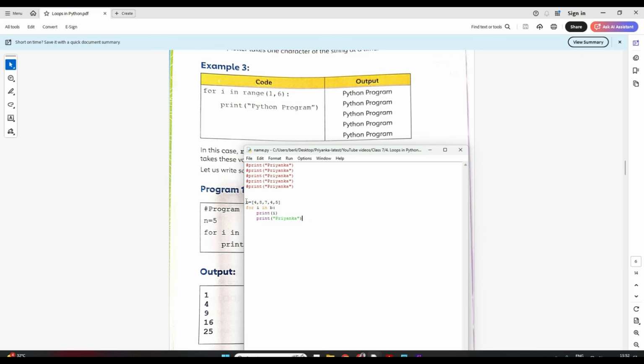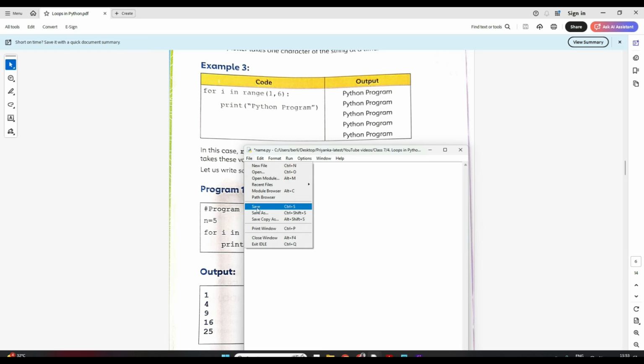So instead of doing it this way, I can just write for i in range, start is 1, and 5 times I have to go. So I cannot give 5, then it will be 1, 2, 3, 4. I said stop value, say less, right? So I will give 6 here. In the step of 1 it will go, right? So for i in range 1 to 6. So this i will go from 1 till 5, right? And it will print my name, right?